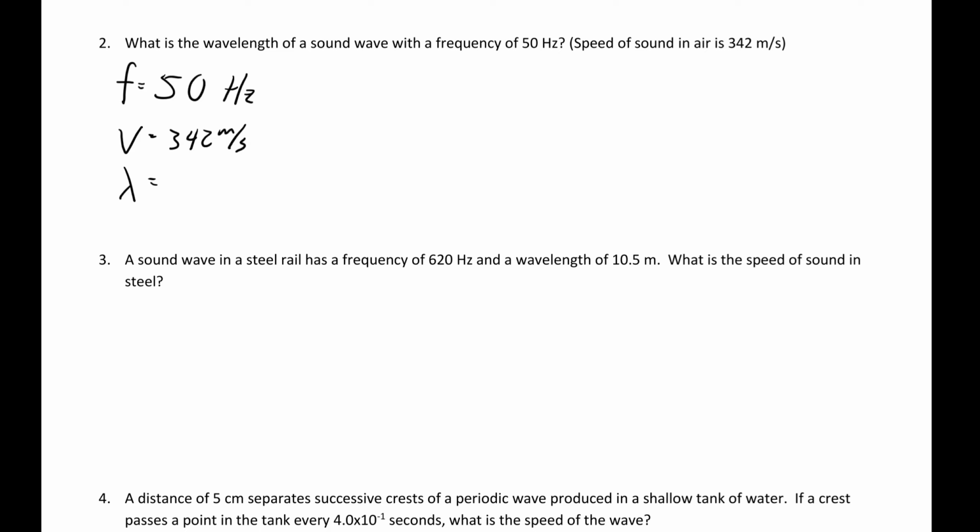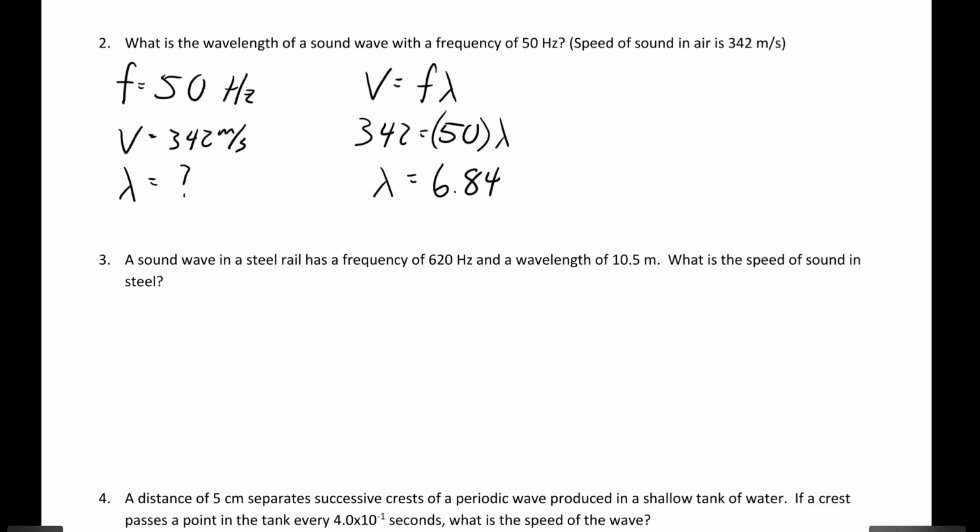And by the way, frequency, well, we don't have to get to it. We'll save that for sound. Let's just keep it simple. Plug it in the formula. Let's go. v is equal to f lambda. 342 is equal to 50 times the wavelength. So that wavelength is equal to 6.84 meters. That's long. 6 meters, almost 7 meters long.